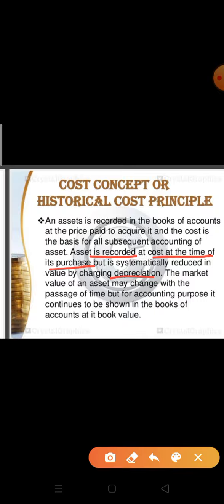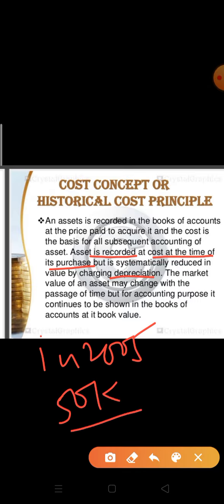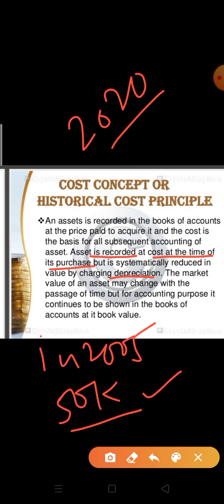Suppose I have purchased a machinery in 2005 worth rupees 50,000, but in 2020 the price of the same machinery has reduced and the current price is 30,000.